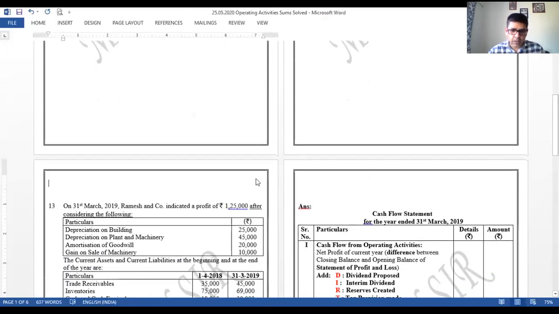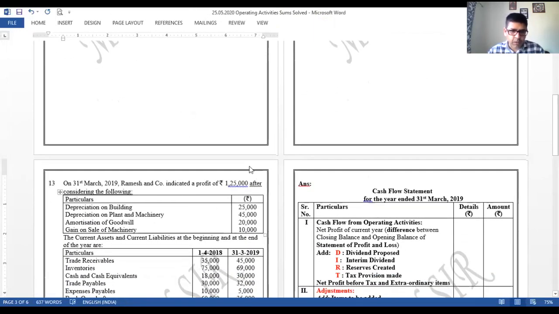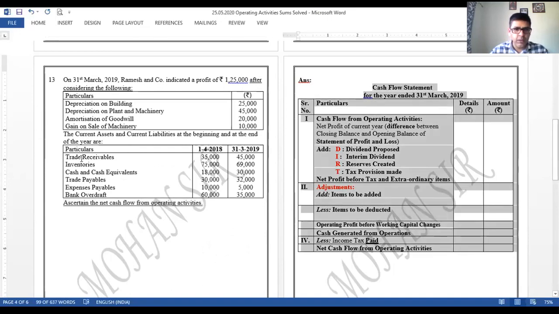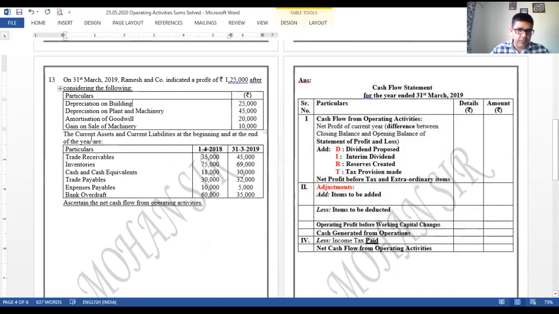The next sum again talks about the cash flow from operating activity itself. We can see in the last line, ascertain the net cash flow from operating activities. Now, again the same format has been copied. Let us take the amounts one by one and let us read the question as well.